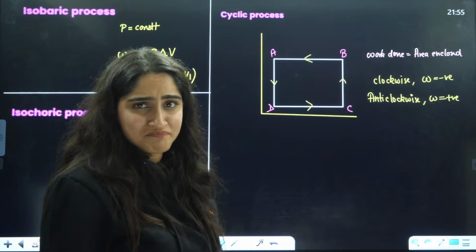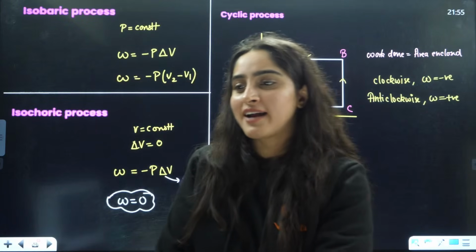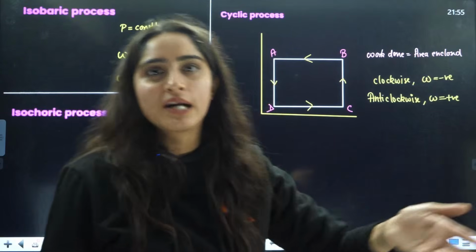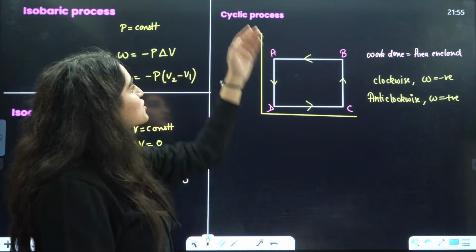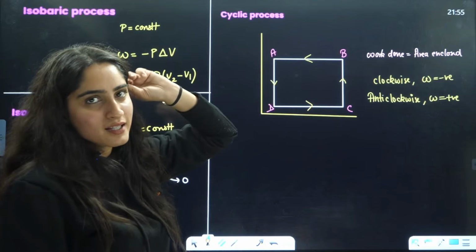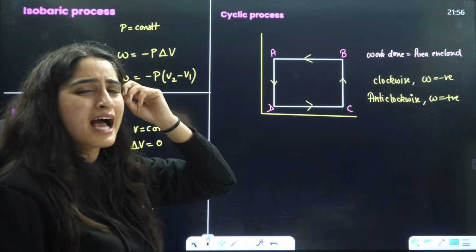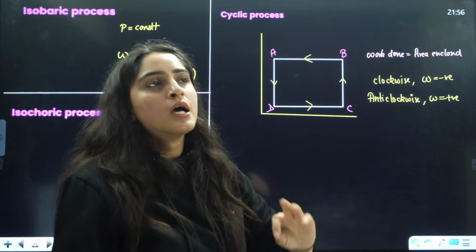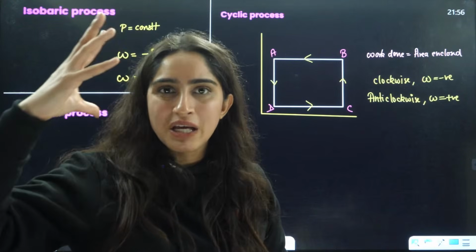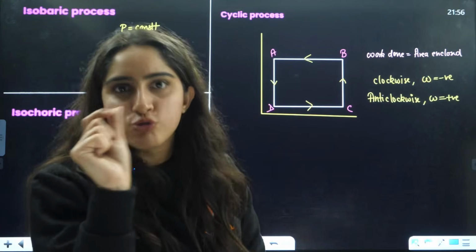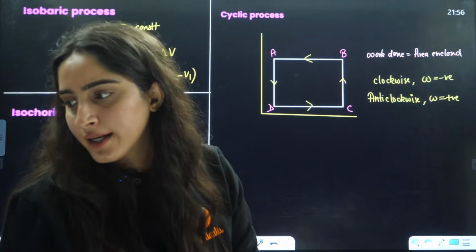I think chemistry scientists and physics scientists should have a get-together and solve this issue, as students are getting confused here. There should be only one sign convention, whether it is physics or chemistry. But there is actually one proper reason behind it: in physics, we talk about machines and macroscopic things, and in chemistry, we talk about microscopic things. That's why it is done this way.